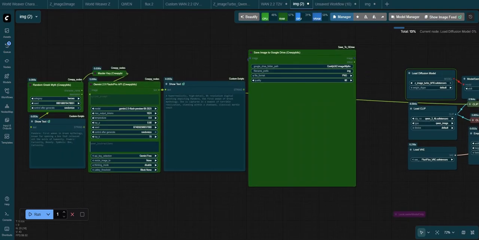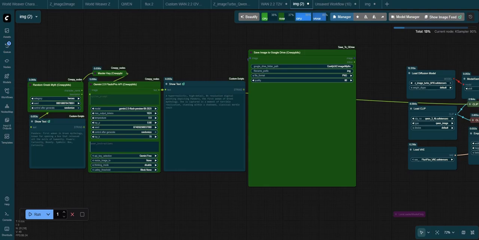I've also updated the Gemini API node so you can pick between two different API keys in a drop-down menu. This is because Google has restricted the free API calls to 20 per day, and for me that's not enough. I've gotten myself a paid API key and I'm using it with the Gemini 2.0 Flash and Flash Lite. It's quite cheap. The other day I made around 100 API calls and it cost me something like 50 cents.